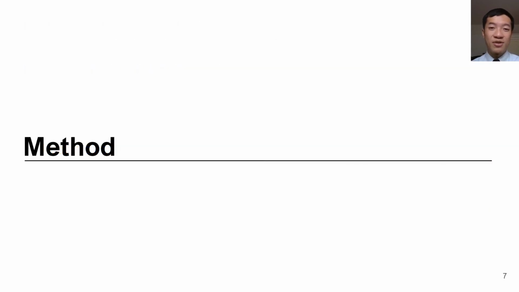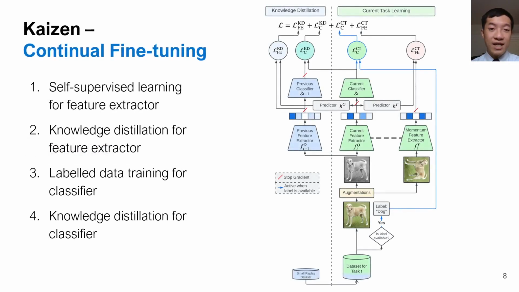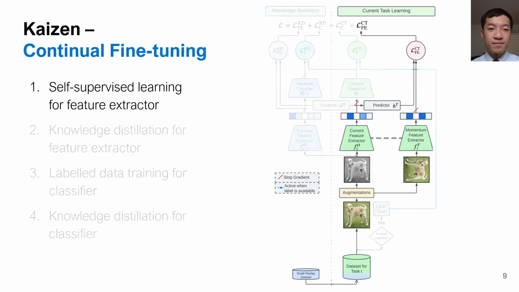And in this section, I'm going to introduce the inner workings of Kaizen. To tackle the challenges that I've mentioned, we designed a unified continual learning scheme with 4 purpose-built components corresponding to 4 loss terms, and I will go through them one by one.